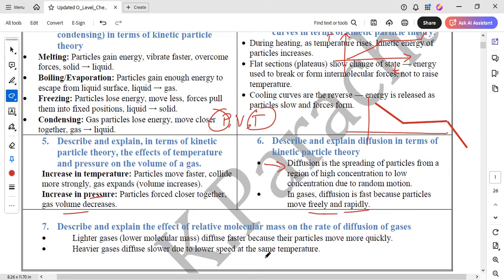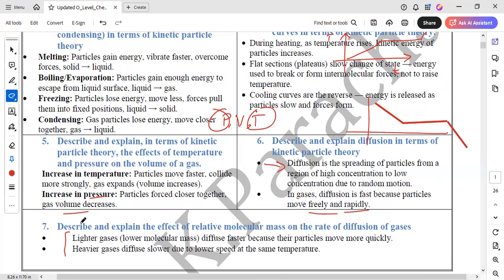As in humans, if we have a person who is slim and smart, and he can move quickly, and if a person is bulky, he or she can move comparatively a bit slower. Okay, so similar is the case with all these elements. Okay, when they are lighter, they can move quickly. When they are heavier, they cannot move quickly. So the rate of diffusion of lighter gases is faster as compared to heavier gases.